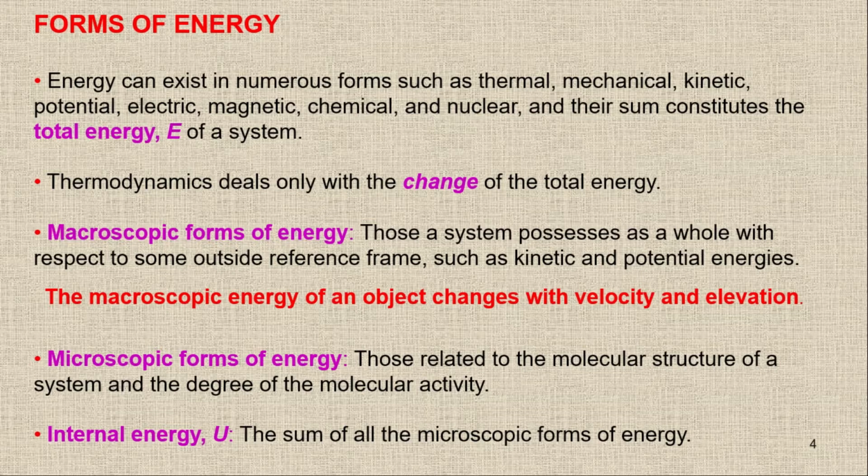So there is no need to worry about the individual microscopic energies. We will only use the internal energy, which is the sum of all the microscopic energies. So we have two types: macroscopic, in which we have kinetic energy and potential energy, and microscopic, in which we have the internal energy.